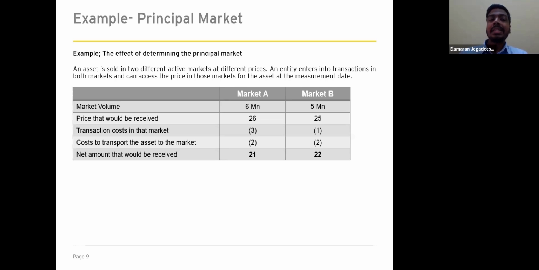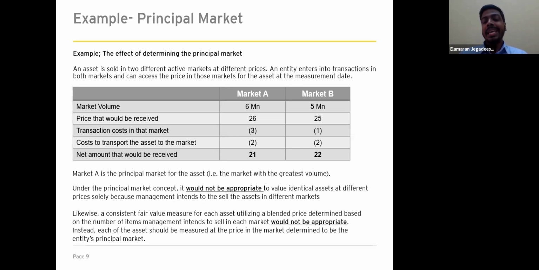As we have discussed earlier, in order to determine the principal market, the principal market needs to have the greatest volume or level of activity. So in this example, market A has 6 million, which is more than market B, which has 5 million. Therefore, market A will be considered as the principal market.